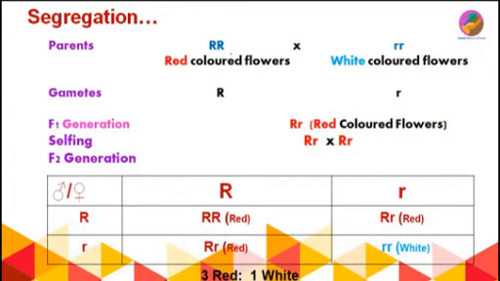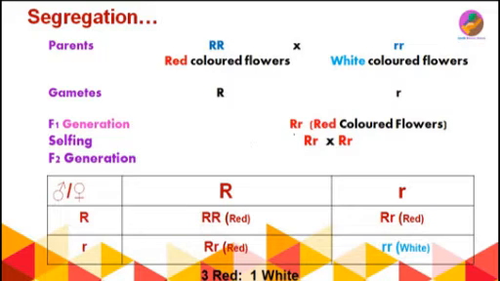Capital R is the dominant parent which produces red colored flowers, meaning redness is the dominant character. The other parent is the white colored parent, and they will produce gametes. The dominant parent will produce capital R and the recessive parent will produce small r.